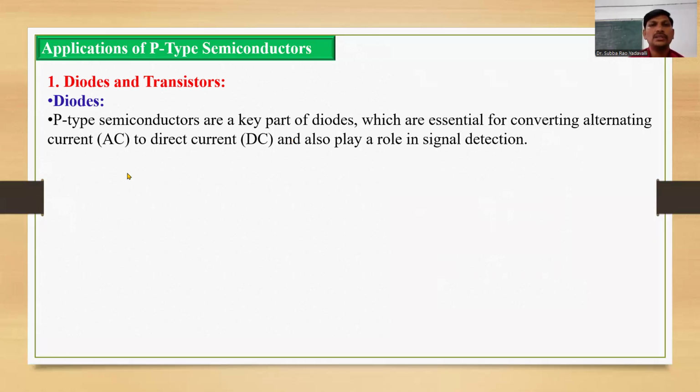Diodes are electronic components which convert alternating current into direct current. All computers and electronic devices having electronic circuits use DC current, but we are supplying alternating current. Here these diodes convert this alternating current into direct current.